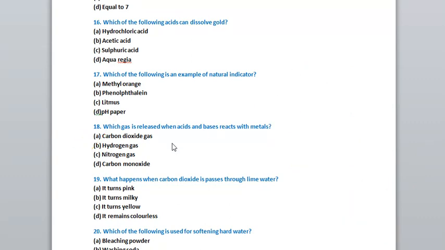Now come to question number 19. What happens when carbon dioxide gas is passed through lime water? Just now I have told you in the beginning when we started the questions, whenever carbon dioxide gas is passed through lime water, it turns milky. So option number B, it turns milky in color.